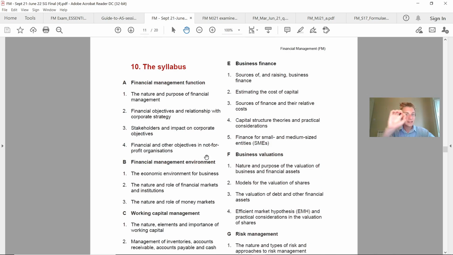Now, another key note to get down, and if you have access to a printer, I'd highly recommend getting this printed off to put in your notes. You can actually put these into separate folders to break up the syllabus, so that if you go through any questions, you have any notes on business finance, valuations, the financial management function, then you'd have it in folder A, folder E, folder F, and it breaks it down nicely.